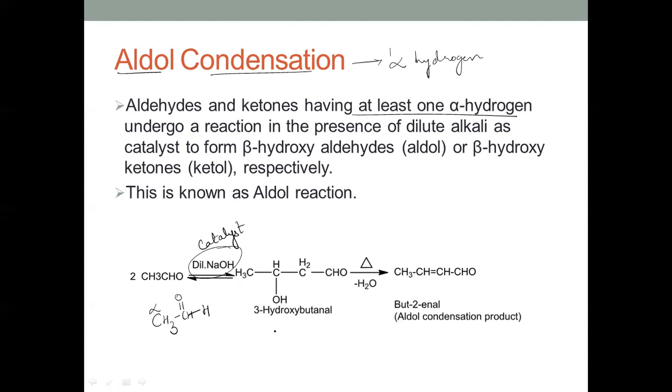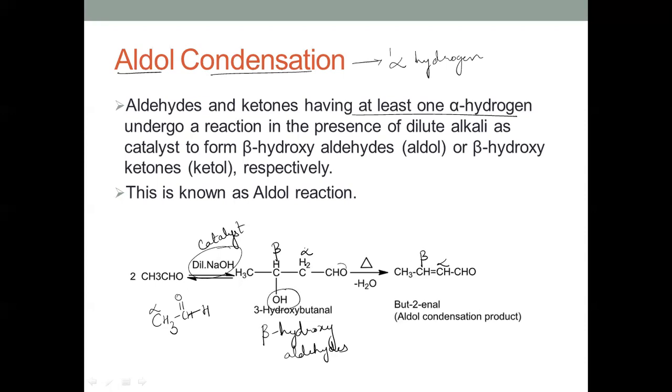I've taken the example of an aldehyde, so this is beta hydroxyaldehyde. It loses a water molecule on heating, resulting in the formation of what? The CHO group, adjacent to this is alpha, this is beta. So I'm calling it beta hydroxyaldehyde.